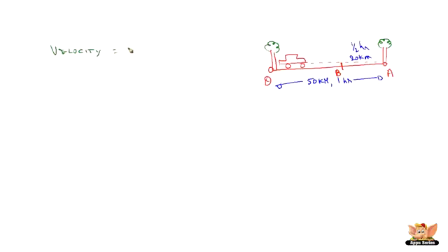Velocity is, as per definition, displacement by time taken.